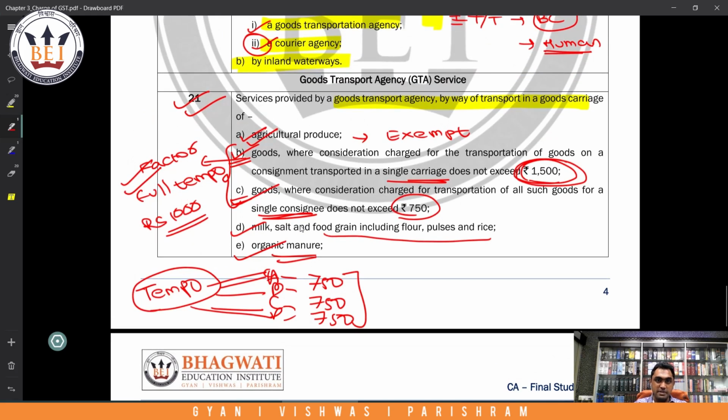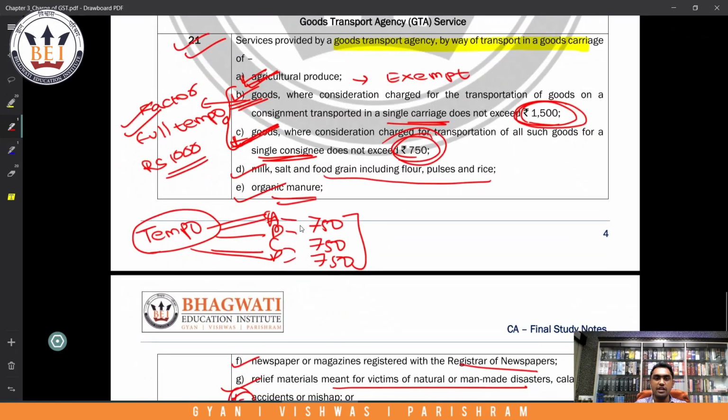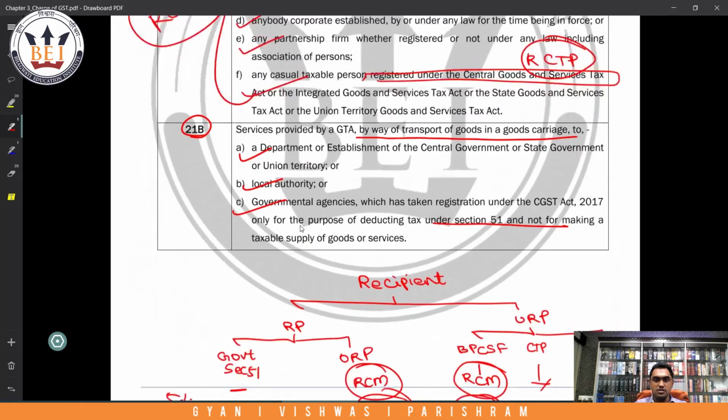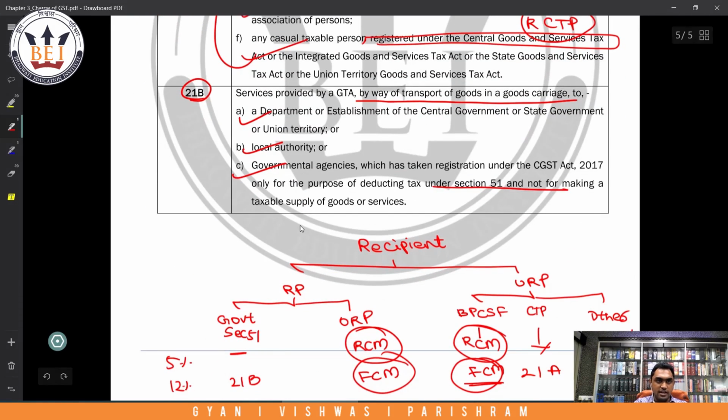So what are the specific categories? One is agricultural produce. One is where you book an entire tempo and the consideration is less than 1500. Multiple goods are transported in a vehicle and the freight does not exceed 750. Milk, salt, food grain, organic manure, newspaper, relief material and defense equipment. So let us finally draw a conclusion.